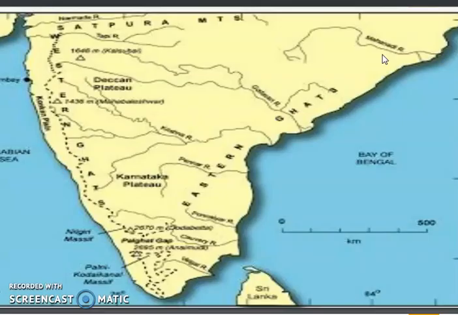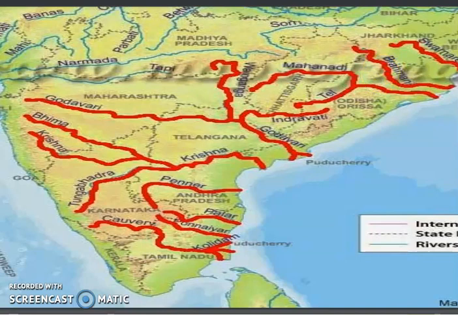Now what does east flowing peninsular river mean? If you can see this one, you can see these rivers, Godavari, the red color, all the rivers. These rivers actually start from these areas. This is the origin of the Godavari, this is the origin of the Krishna, this is the origin of the Kaveri, this is the origin of Mahanadi. So all these rivers start from the peninsular plateau only, and they are flowing towards the Bay of Bengal. So these rivers are called east flowing peninsular rivers. Whereas the Narmada as well as the Tapi are flowing in the opposite direction, and they are called the west flowing rivers of India.